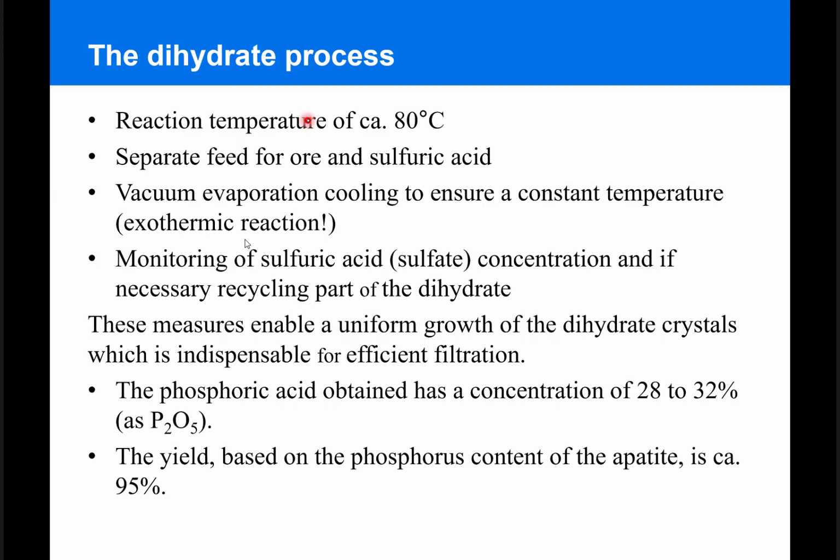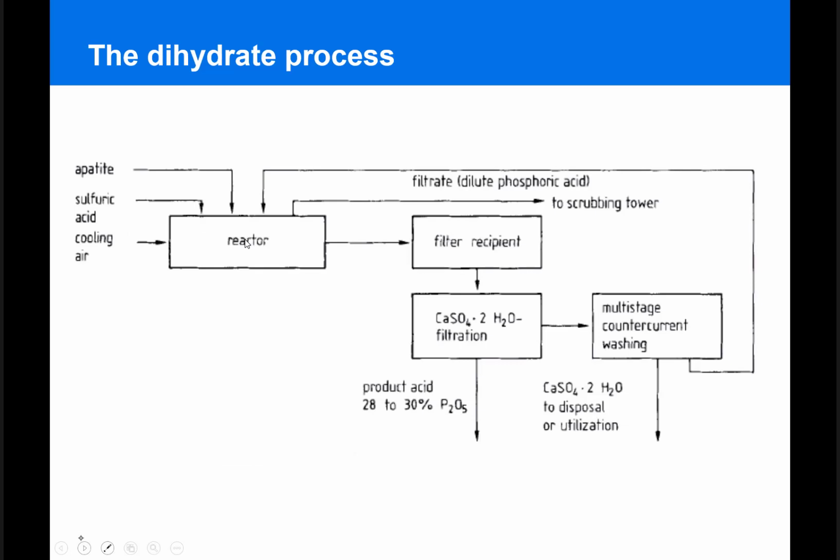And in this process, cooling is required to ensure the temperature is constant because the reaction is exothermic. These measures enable a uniform growth of the calcium sulfate dihydrate crystals, which is really crucial for the efficient filtration of that byproduct. This flowchart here summarizes the process.